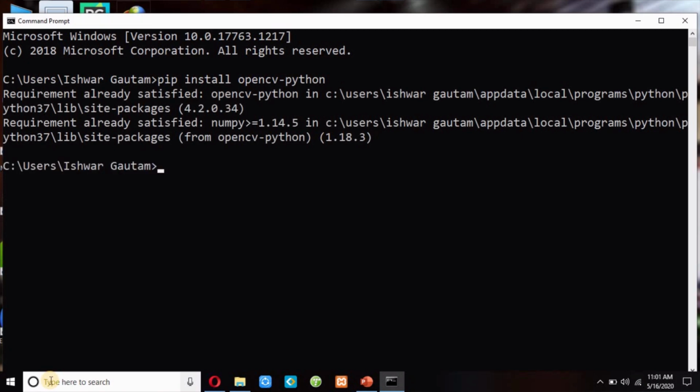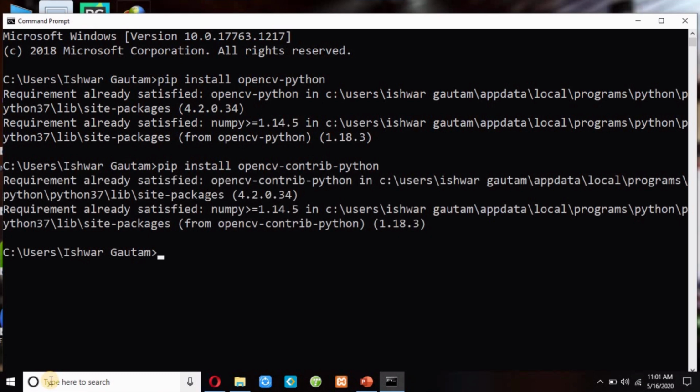I have already installed this package, or you can also run pip install opencv-contrib-python. If you need only the main modules, you can install opencv-python, and if you need both main and contrib modules, you can install opencv-contrib-python. Don't think so much. I think installing any one module is sufficient for you. Now I will open Jupyter Notebook.